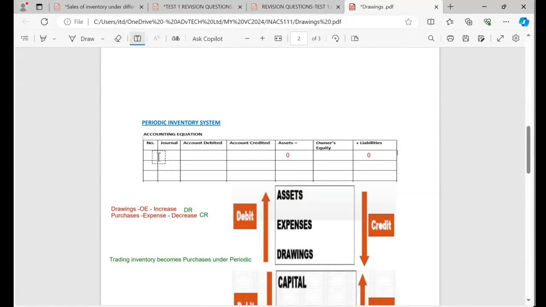Can you see now? So without wasting time, let's say this was transaction number 1. I'm going to write 1 here, and then obviously this type of transaction goes to the GJ, like I said before, and then obviously here the first account that I'm going to debit is going to be drawings, and then after drawings, obviously I'm going to put purchases there. Now, just easy like that, easy like silver. As you can see, I'm so easy, guys.